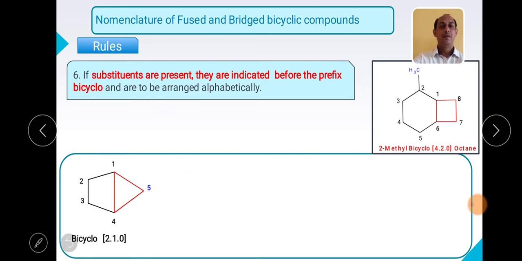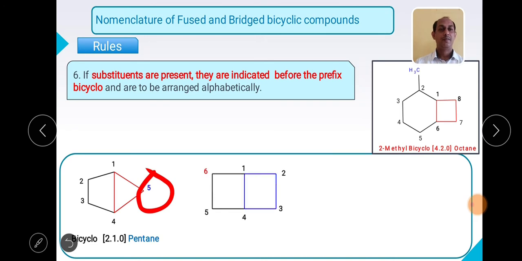So let us see the bracket. What have we come up with? Bracket 2 1 0. Then we have to just count the number of carbon atoms. As I can see, 5. 5 means pentane, as this is a compound which contains only carbon bonds. So what will the IUPAC name be? Bicyclo 210 pentane, right?